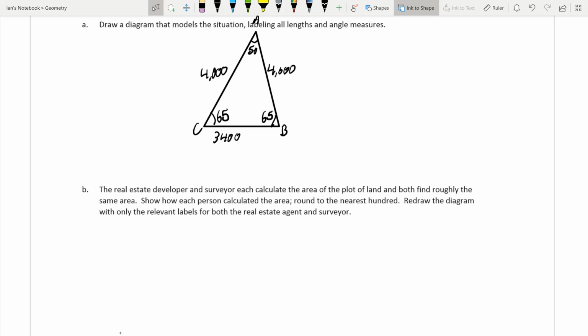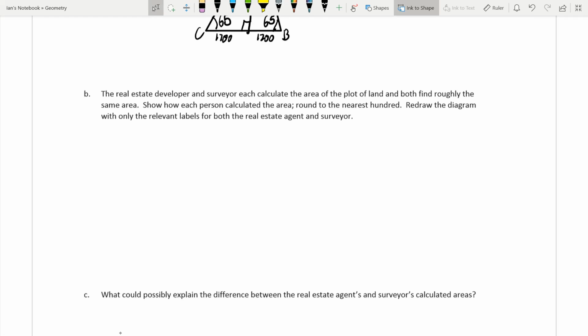So, what we're going to do here is, since this is an isosceles triangle, we're going to draw an altitude. And because it's isosceles, this will hit right in the middle here. So we have 1,700 feet over here, 1,700 feet over here. So what this person did, I gotta think real quick. Okay, so what the first person did, the real estate developer, let's draw two different triangles.